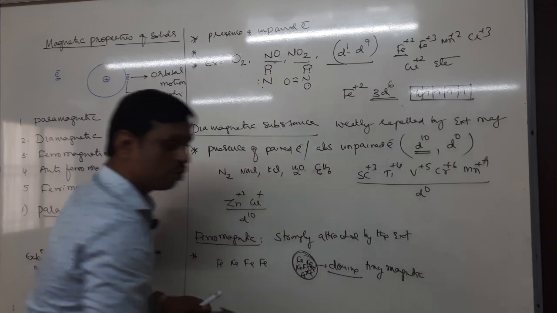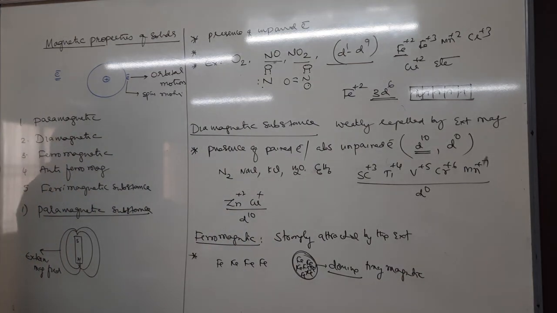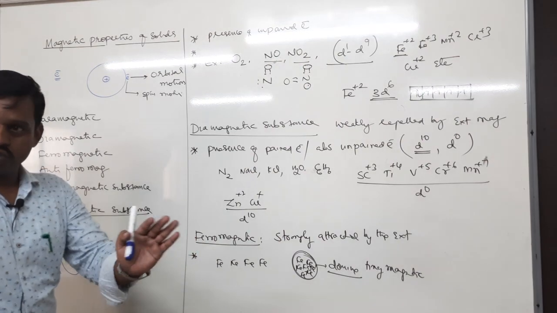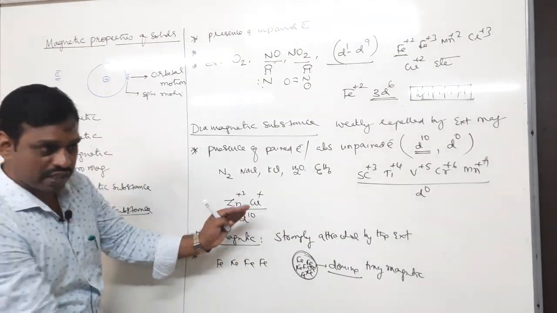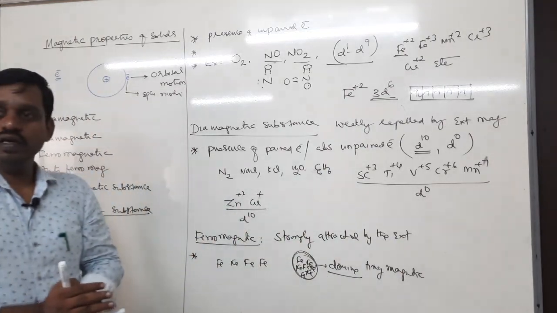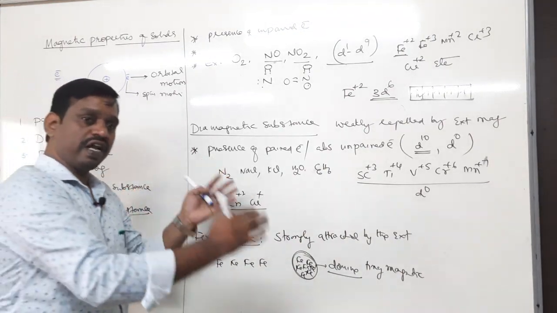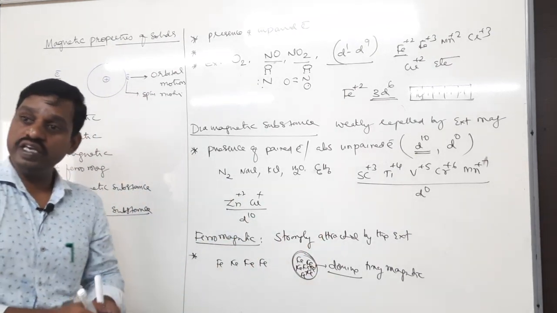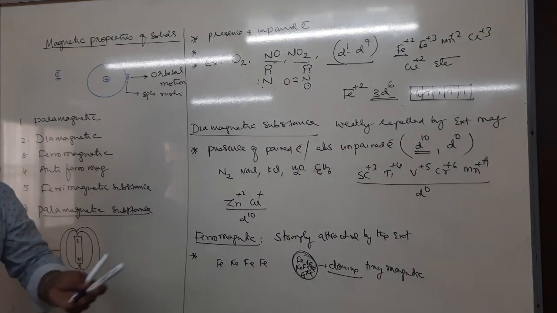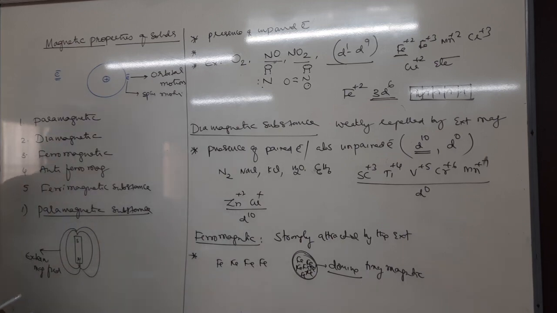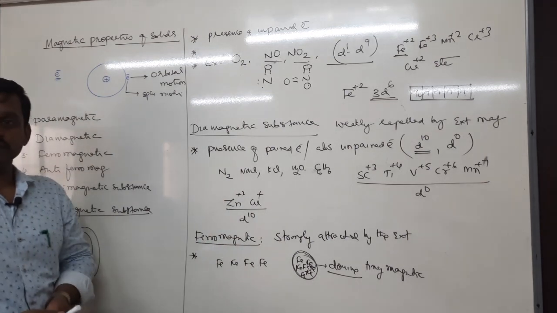So tell me, what is a domain? Ferromagnetism is due to the presence of domains. What is a domain? A domain is nothing but a group of metal ions. Some metal ions group into small regions, 1, 2, 3 like this. So this group is one domain, a group of metal ions. Each domain acts as a tiny magnet. Therefore, ferromagnetism is due not to free electrons, but to the presence of domains.